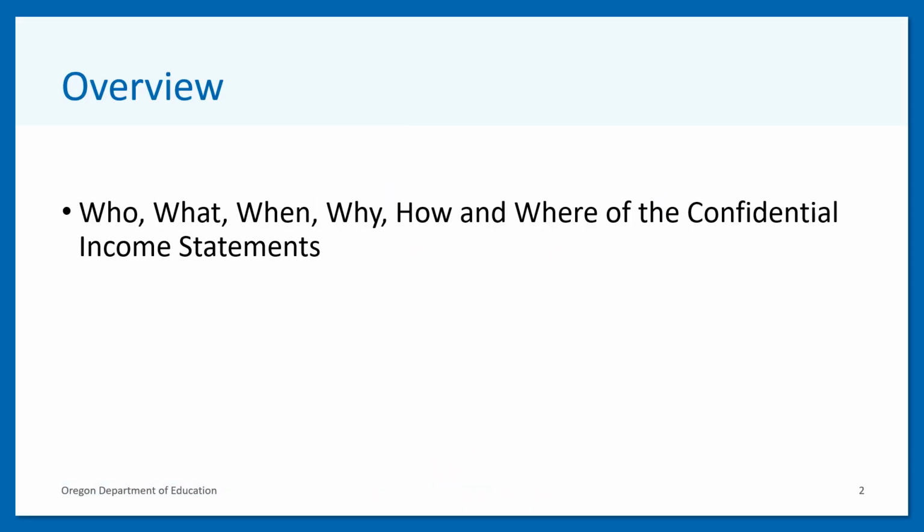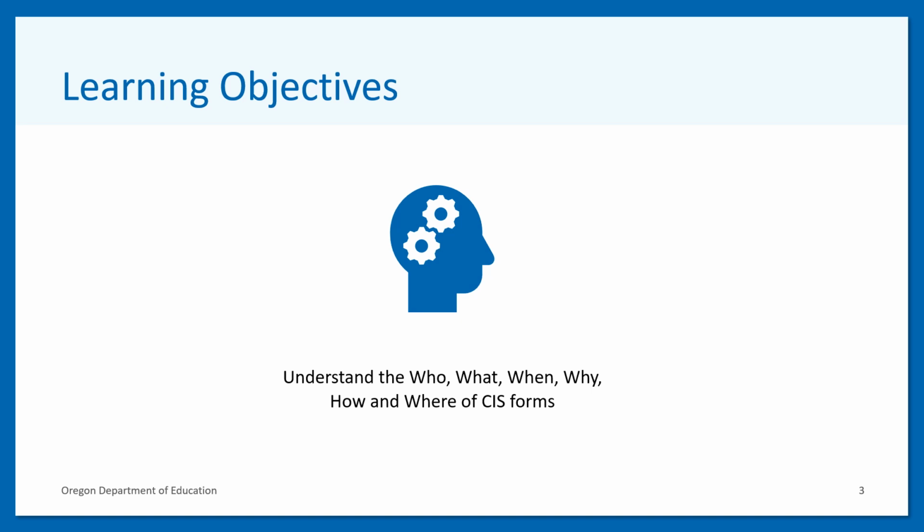In this training, we will go over the who, what, when, why, how, and where of confidential income statement forms. By the end of this training, you should understand the requirements of the CIS form more in depth, knowing who distributes and returns the form, what the form is, when the form is required to be completed by families, why this form is completed, how the form is distributed and collected, and where the form can be found.